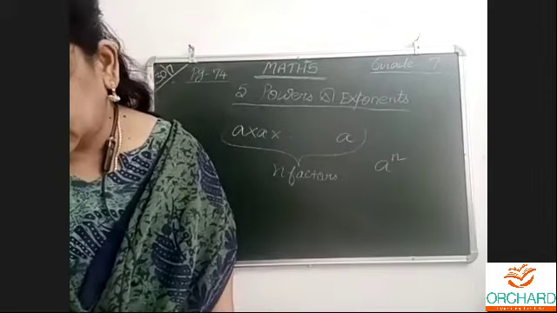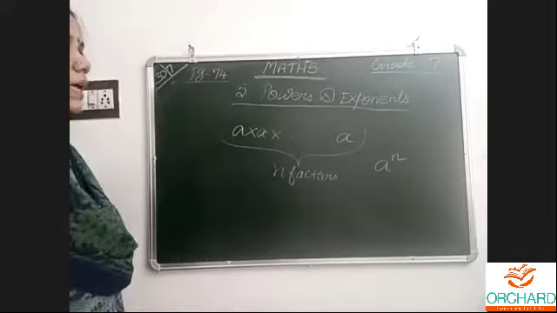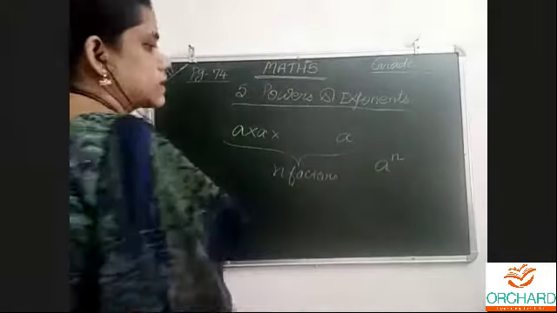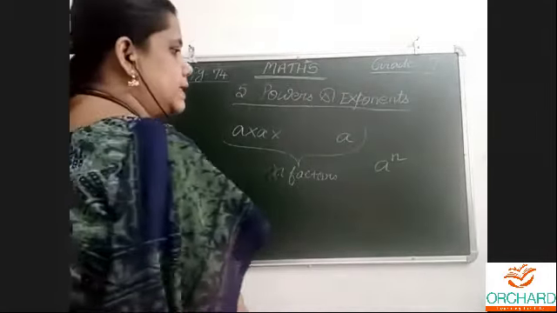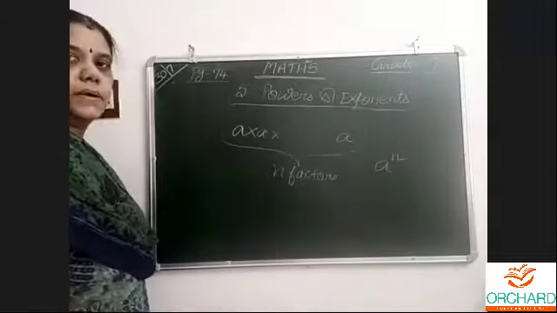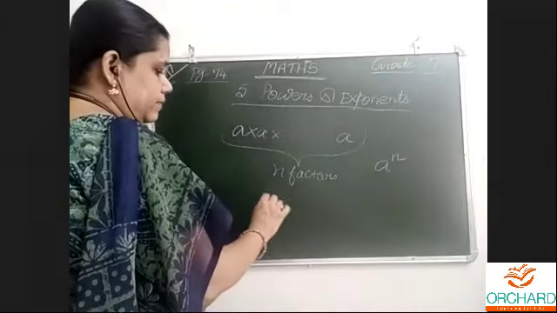When a number is repeated like that, n number of factors, it is called A power n. No, Navinaditya, it is not 6n. A power n.